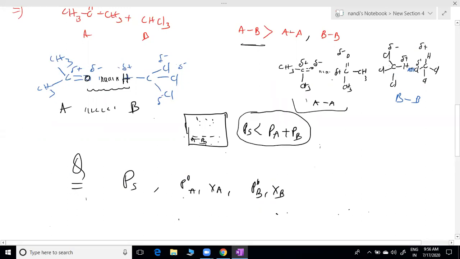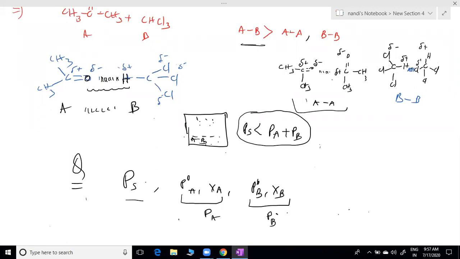So calculate first by using P naught A XA, you can calculate the PA value. By using P naught B XB, you can calculate PB. If the sum of the PB and PA value is more than PS, then that is negative deviation. If less than PS, positive deviation. If exactly equal, that is ideal solution.